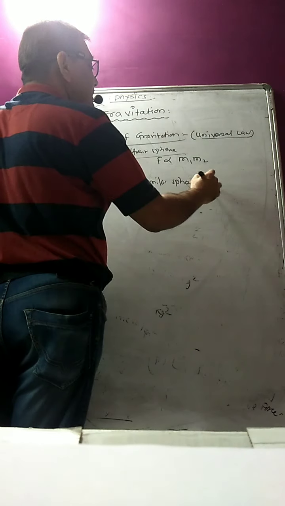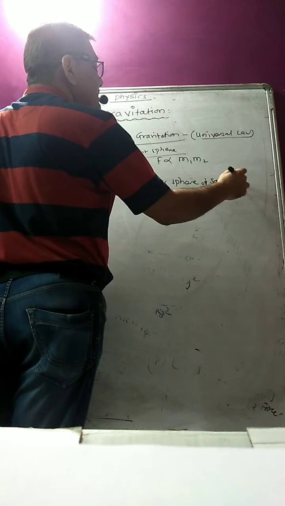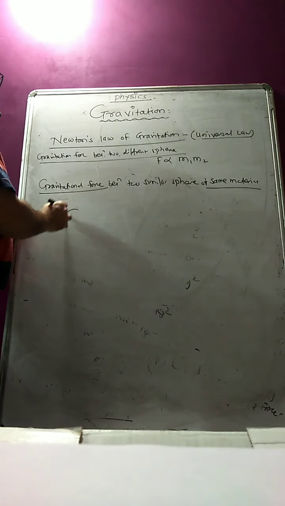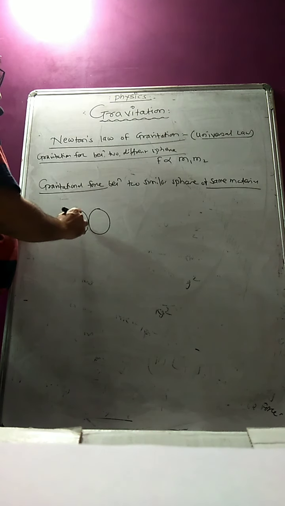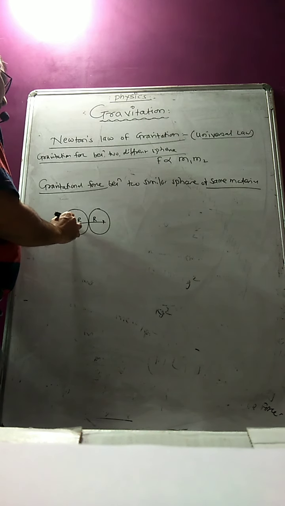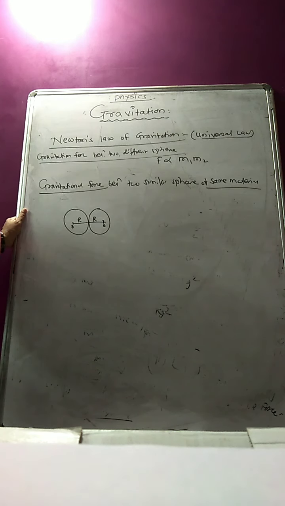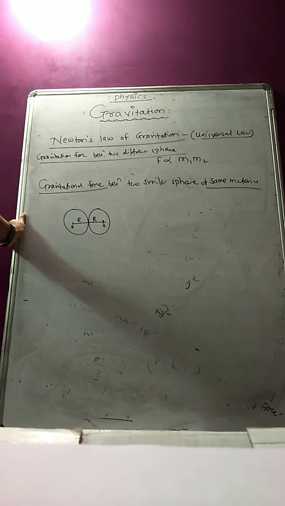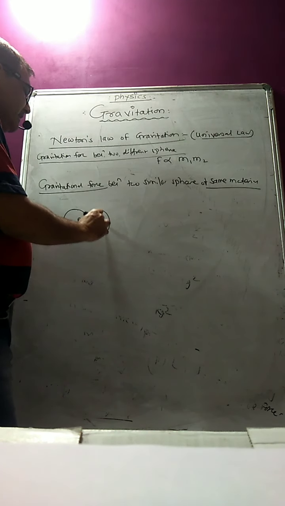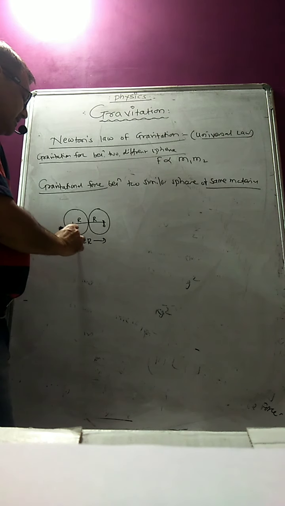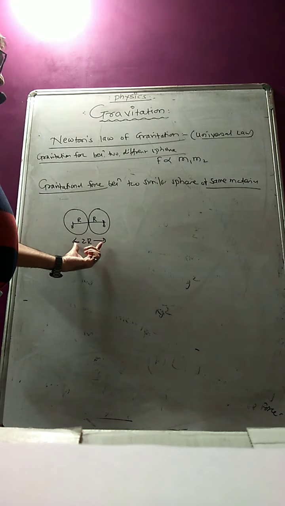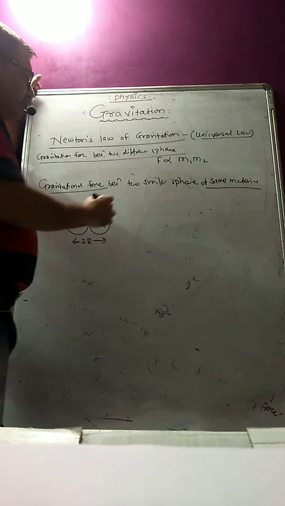Now, sir, how will that gravitational force be? Suppose this is the first sphere, this is the second sphere. These two spheres have radius r, and these are the centers. We always measure the force of attraction from their centers. So the separation between the centers of the two spheres will be 2r.